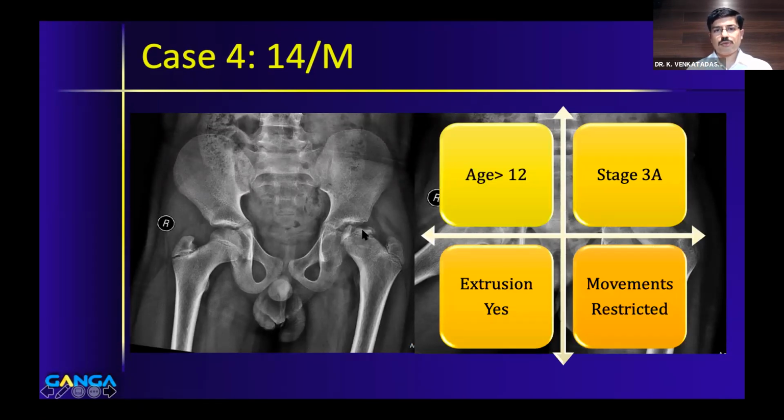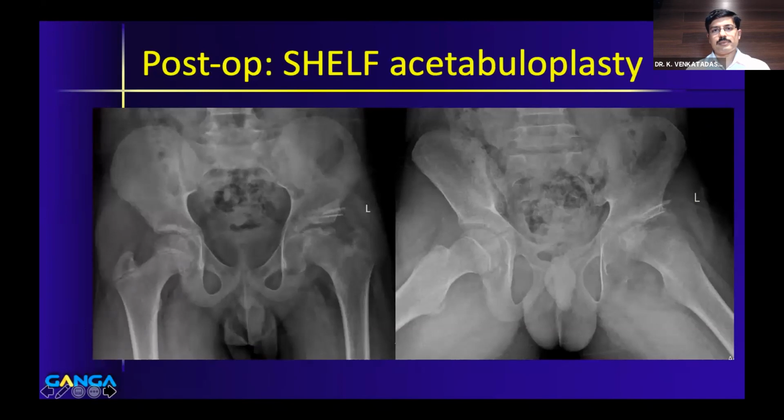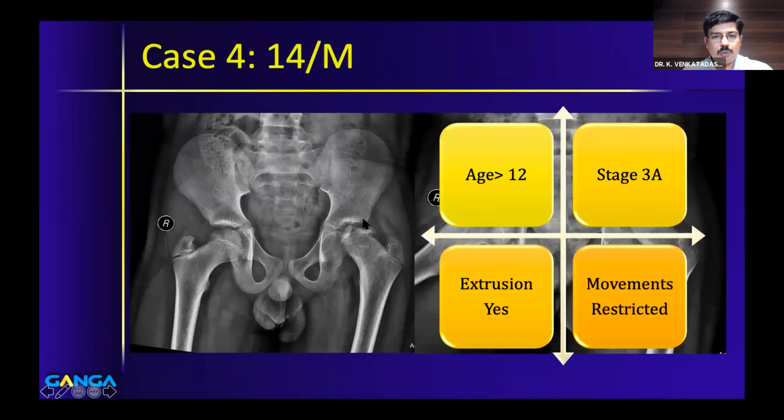Here you can see that there is new bone formation, it is 3A, and the age is more than 12. There is extrusion and restriction of movement, definitely, because again there is some kind of hinging happening. In this, if you have to accommodate it, you can do a shelf acetabuloplasty. That was what was done for this patient. The shelf augmentation is nothing but increasing the volume of the acetabulum. You are supporting the uncovered portion of the head by putting a bone graft here. It's also called labral shelf acetabuloplasty.